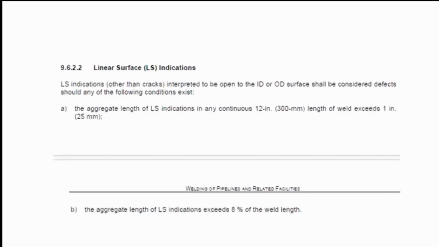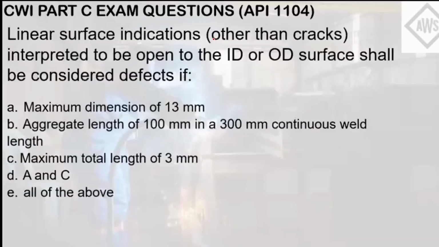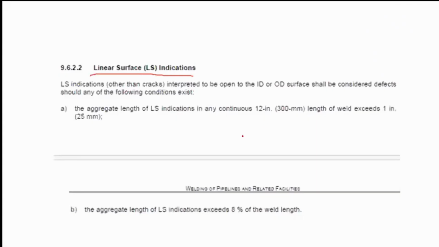So you have to look for the acceptance criteria of ultrasonic testing if you want to find these linear surface indications, because the other questions that I've mentioned earlier or in my previous videos are under the acceptance criteria of radiographic testing. So for LS indications, or linear surface indications, it is under UT. In the question, if you look back at it, it refers to indications other than cracks, because cracks are automatically, under many standards if not all, considered defects.